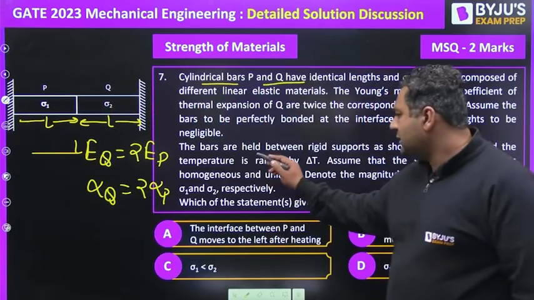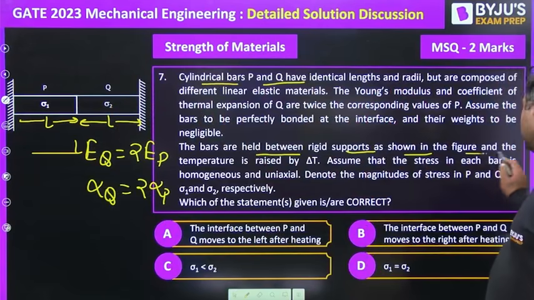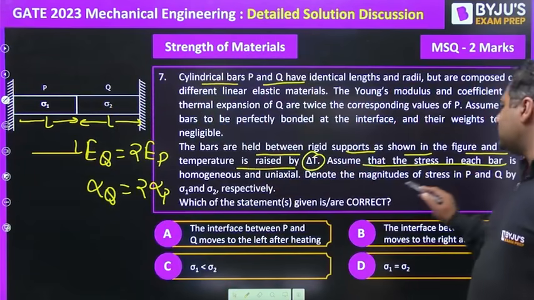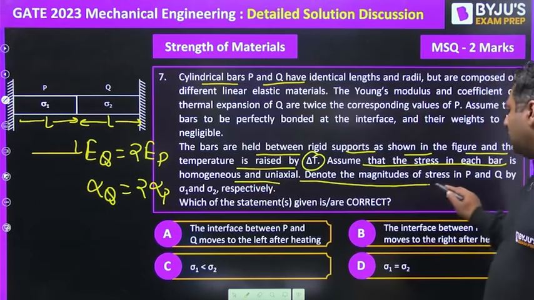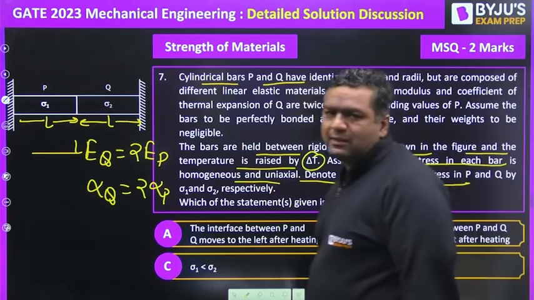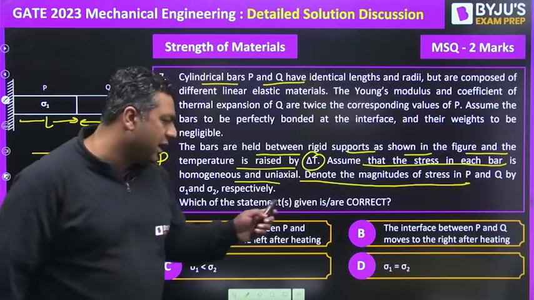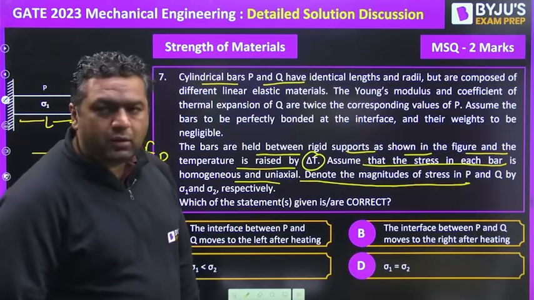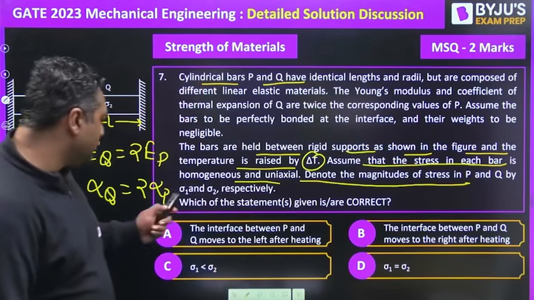They are saying the bars are held between rigid supports as shown in the figure and the temperature is raised by delta T. Assume that the stress in each bar is homogeneous and uniaxial. Denote the magnitudes of stresses as sigma 1 and sigma 2. Which of the following are the correct statements? So they have given some options. My dear, one by one we will see that. Let us see how to solve it.